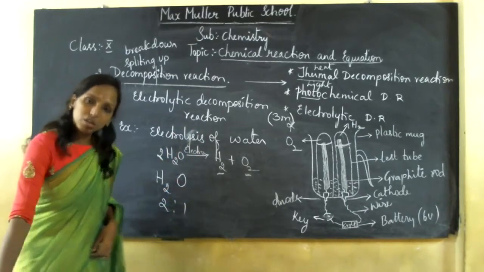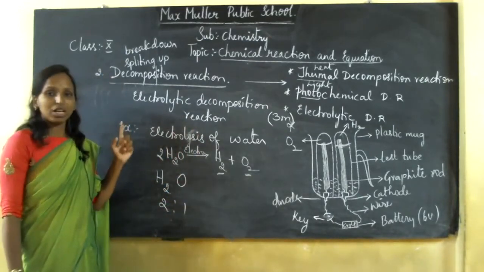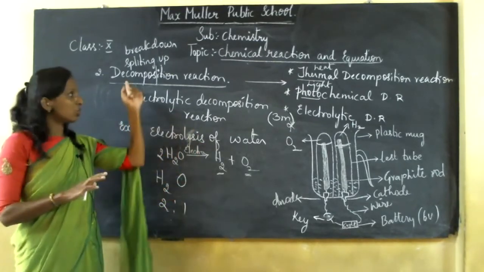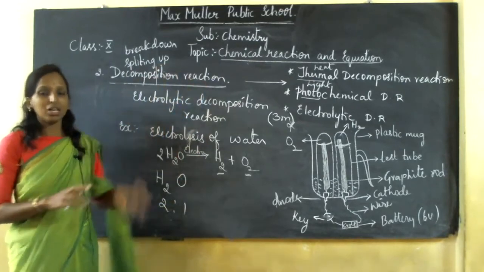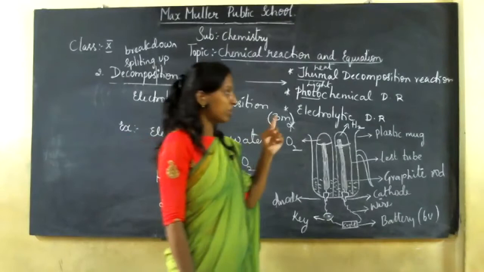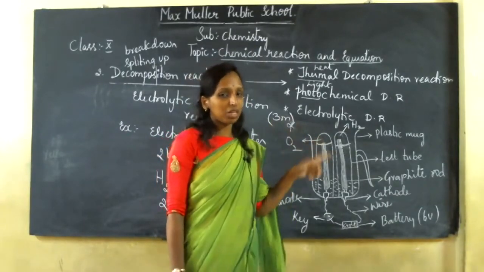Okay, in your decomposition reaction, I am repeating again, a single reactant breaking down into two or more products is called a decomposition reaction. Under decomposition reaction, what takes place in the presence of heat is thermal decomposition. What takes place in the presence of light is photochemical decomposition.